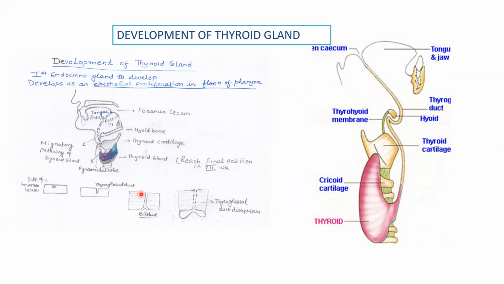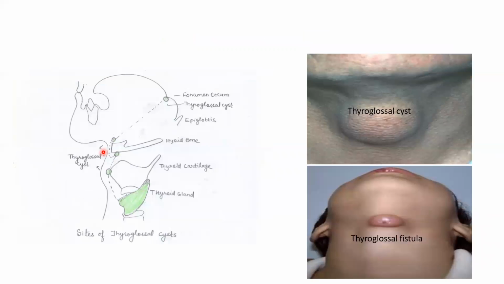This proliferation will start dipping downward as an endodermal diverticulum, and this is named the thyroglossal duct. The terminal end of this duct will become bilobed, which will develop into two lobes of the thyroid gland. This thyroglossal duct will keep on descending downwards. It will reach in front of the hyoid bone, then the thyroid cartilage, and it will reach its final position. The terminal end has developed into the thyroid gland, but the rest of the duct from the foramen cecum up to the gland will disappear.